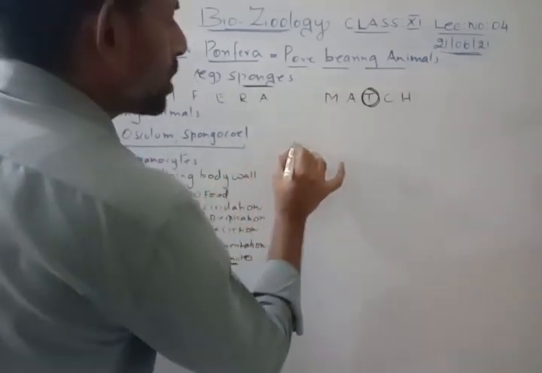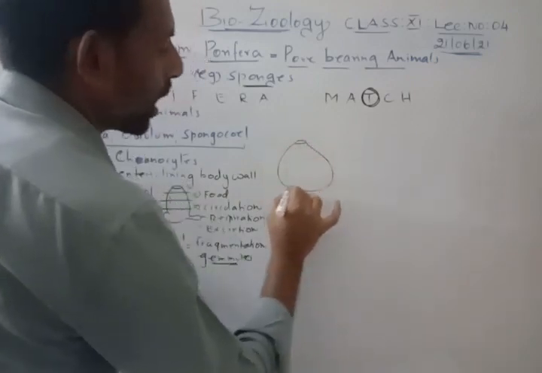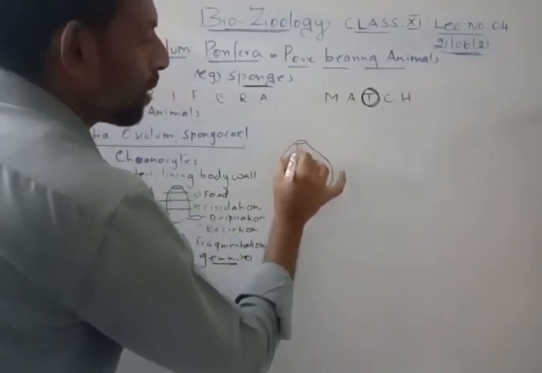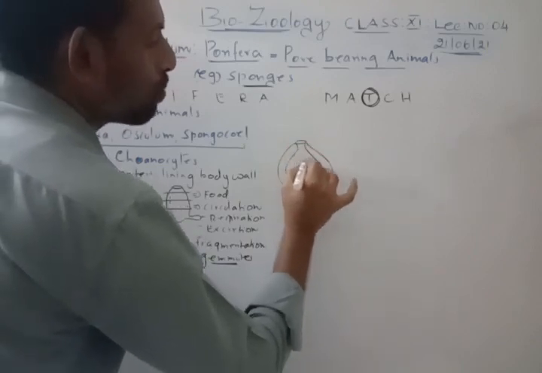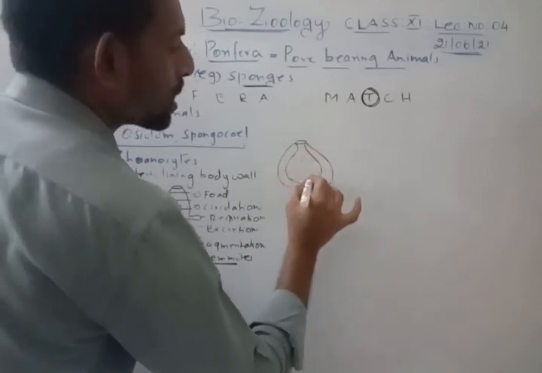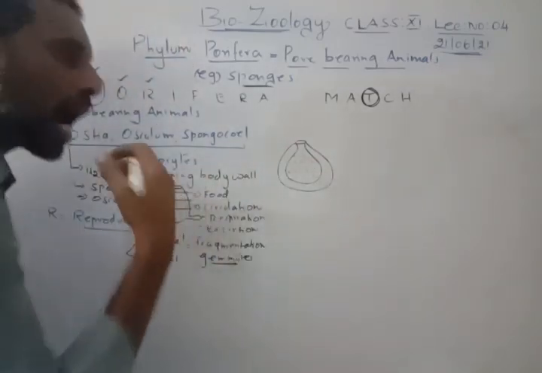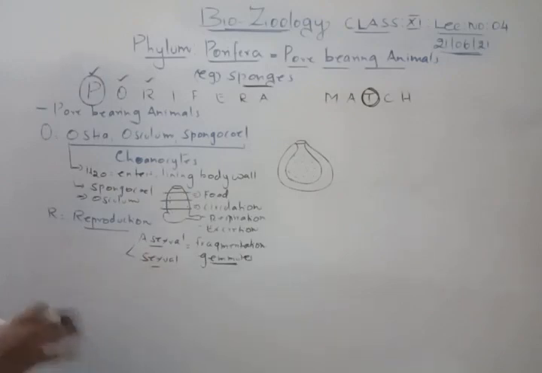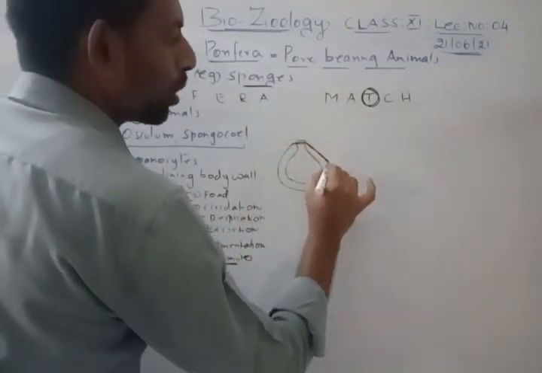If this is a sponge, it forms a gemmule-like structure like this. Inside this, it has many kinds of buds, inner buds. Now, when the condition is unfavorable, not fit for survival, the sponge will secrete an outer coat like this.